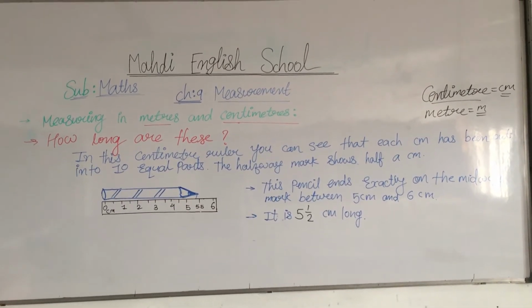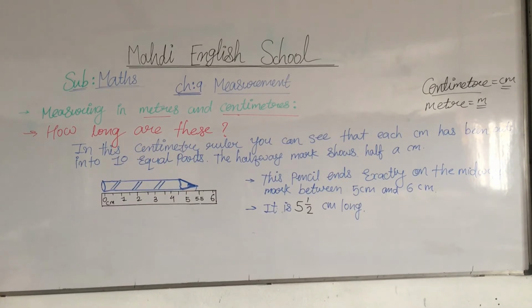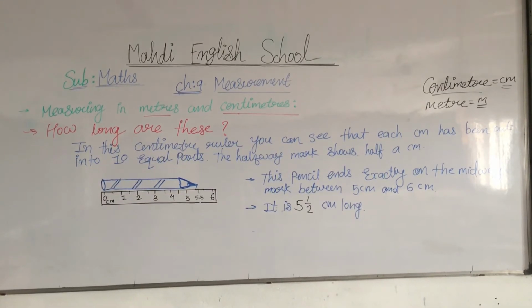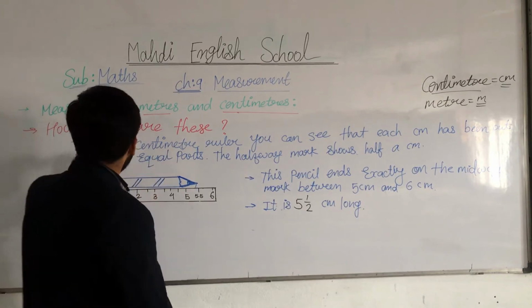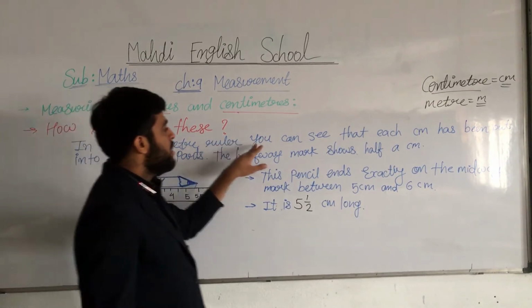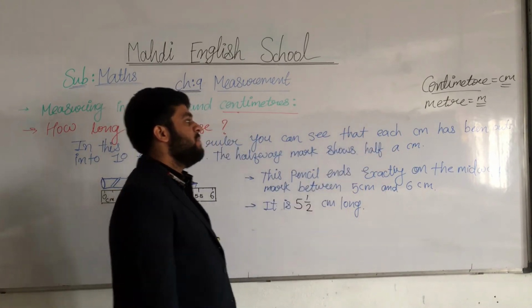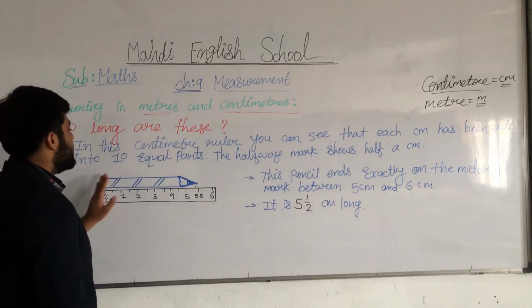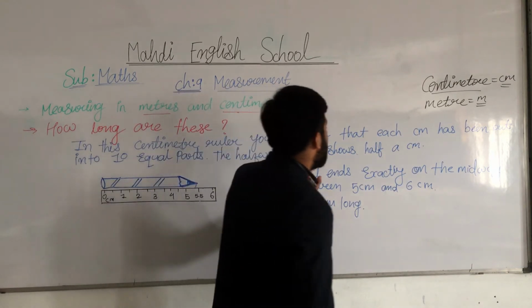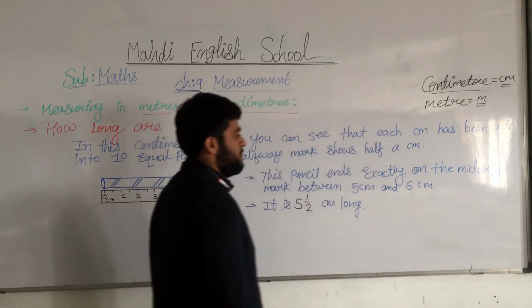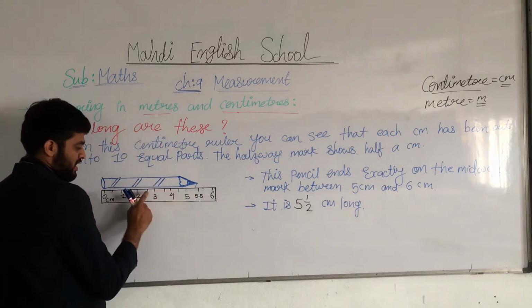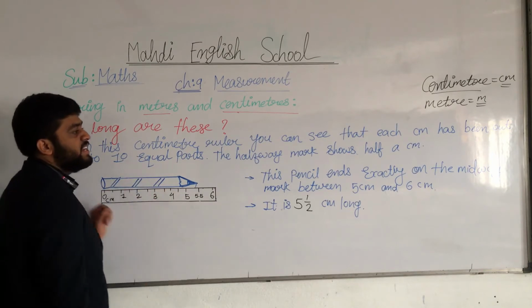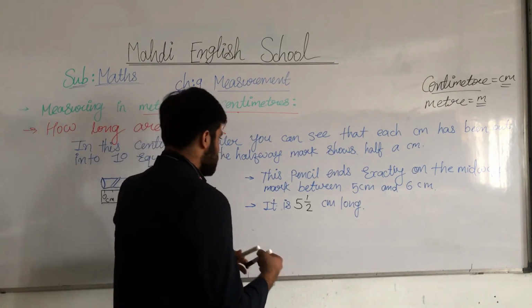Again I repeat, my dear students, what is the new topic? Measuring in meters and centimeters. How long is this? On this centimeter ruler, you can see that each centimeter has been divided into 10 equal parts. The halfway mark shows half a centimeter. See, it's called a halfway mark. See here, this and this.